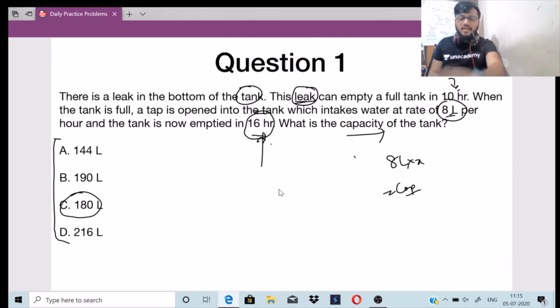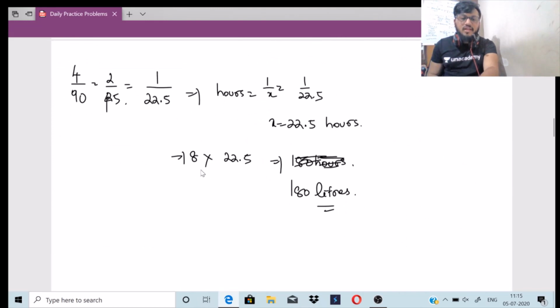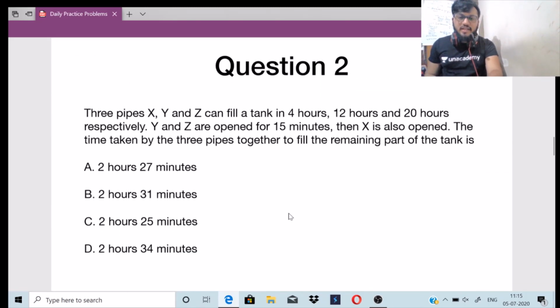Yes, it looked like a tricky question to us, okay, but it was just a 2-minute answer. 1 by x, 1 by 16. Substitute in the question, we'll get the value of x, which is 22.5. It is filling at the rate of 8 liters. 8 into 22.5, which is 180 liters, right? Let's move on to the next question.